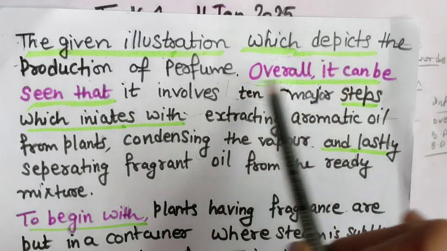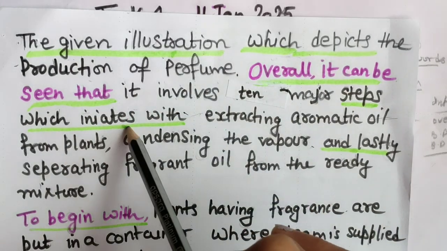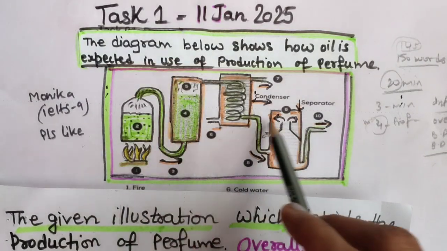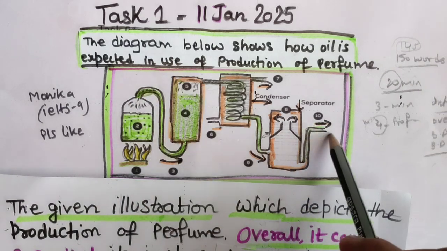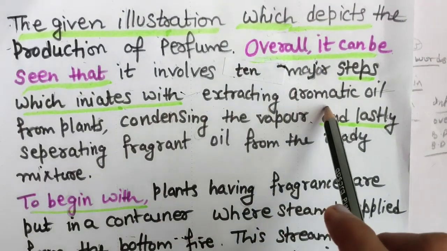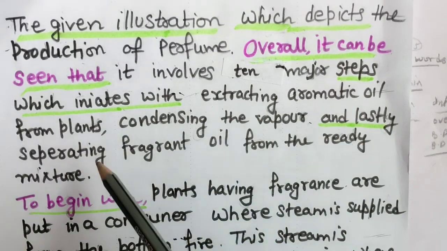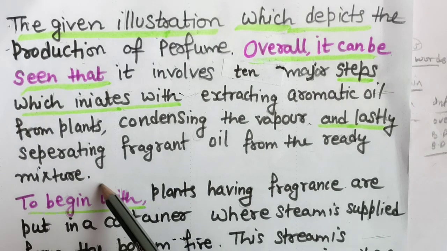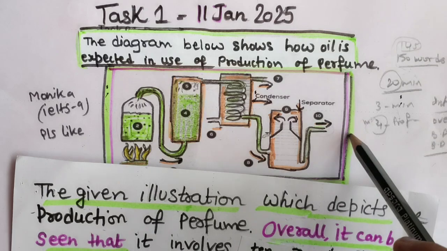Now overall it can be seen that it involves 10 major steps, from 1 to 10, which initiates with extracting aromatic oil from plants, condensing the vapor, and lastly separating fragrant oil from the ready mixture. And from the ready mixture, the final fragrance oil production is there.